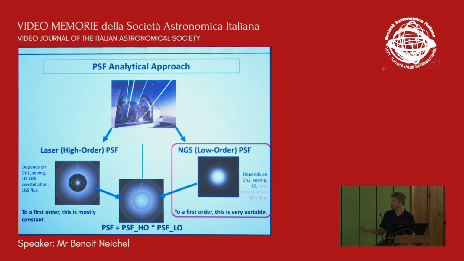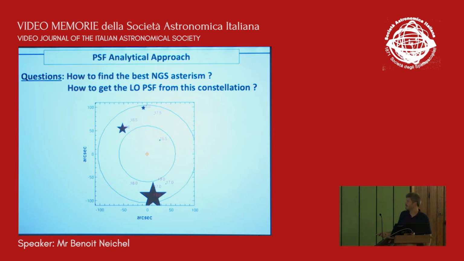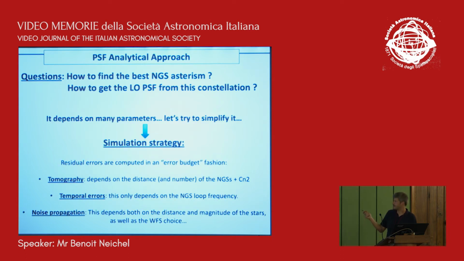And then if we just focus on this part of the PSF, the low order one, again the idea is that you go on whatever target, and then you try to find what's the best asterism that you have to use for this target, and how to get at least the low order part of the PSF, so the jitter. This depends on many parameters. It may depend on the brightness of the star, CN square, and many things. So again, the idea is to try to have something fast, maybe not the most accurate, but at least representative of the expected performance.